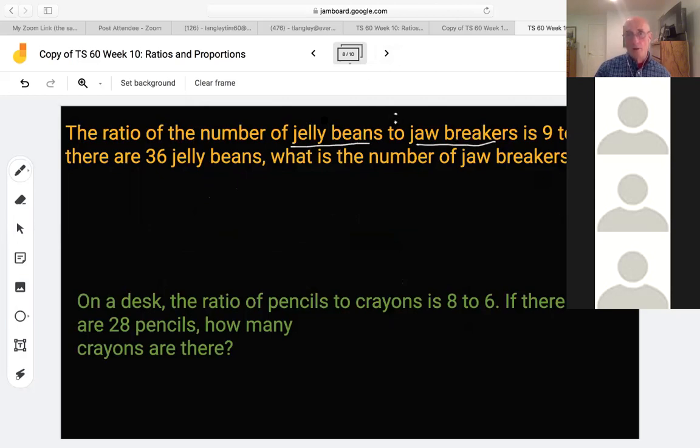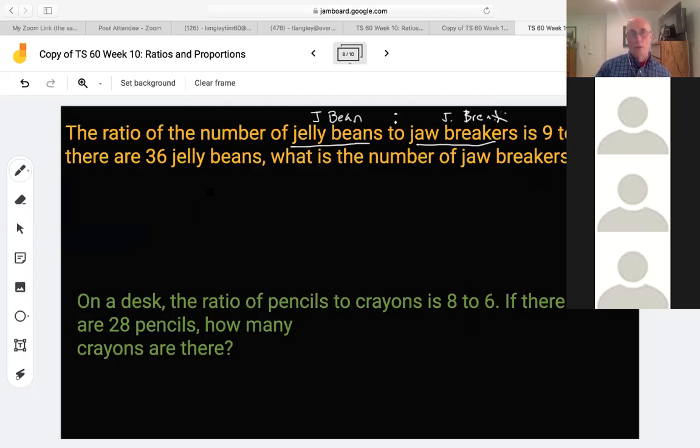Call these J beans, and this is jawbreakers, J breakers. That's the second part of the ratio. The ratio of jelly beans to jawbreakers is 9 to 15.